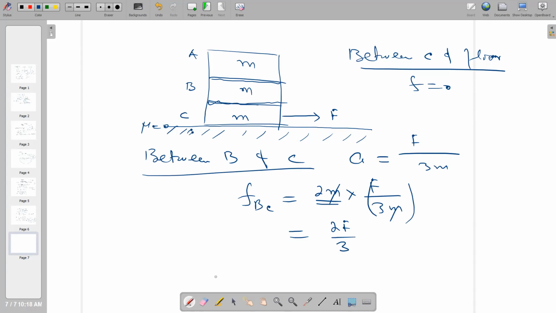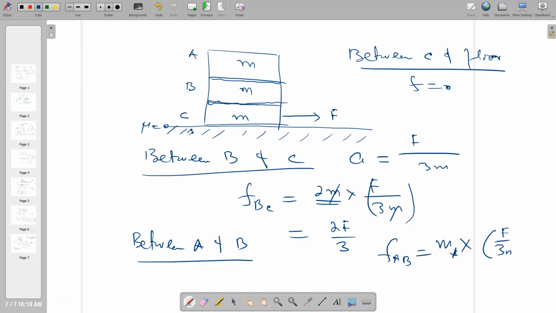Okay. After this one, the frictional force between A and B is what? So F of AB is equal to M A between A and B. When you are taking B, you have a down is M. When you are taking A and B, the force of friction will only be between A and B, and the acceleration is F over 3m.